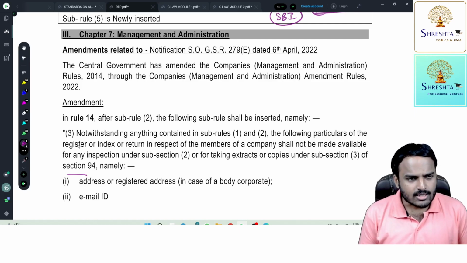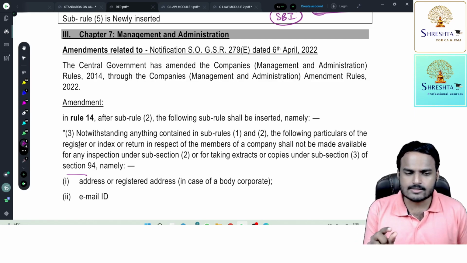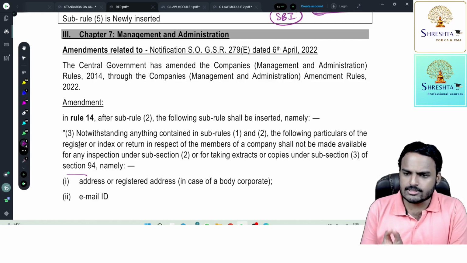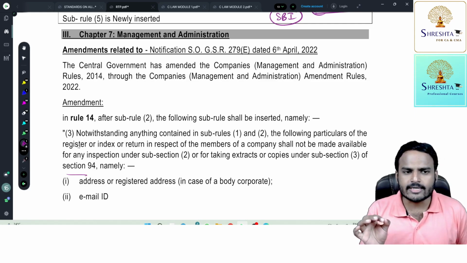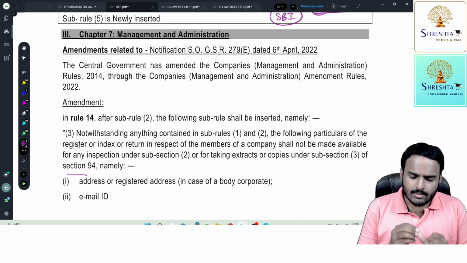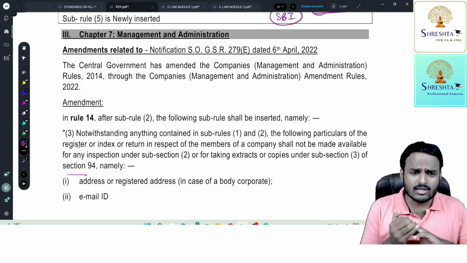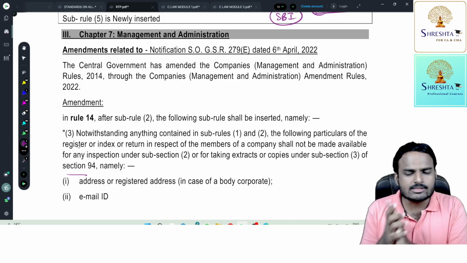Under section 88, every company is required to maintain a register of members. The company is required to maintain separate registers for separate securities. So for equity shares, one register; for preference shares, one register. The point is, Rule 14 of the Companies (Management and Administration) Rules 2014 allows a member, a debenture holder, a significant beneficial owner, a beneficial owner, or an outsider also, to inspect the register of members.